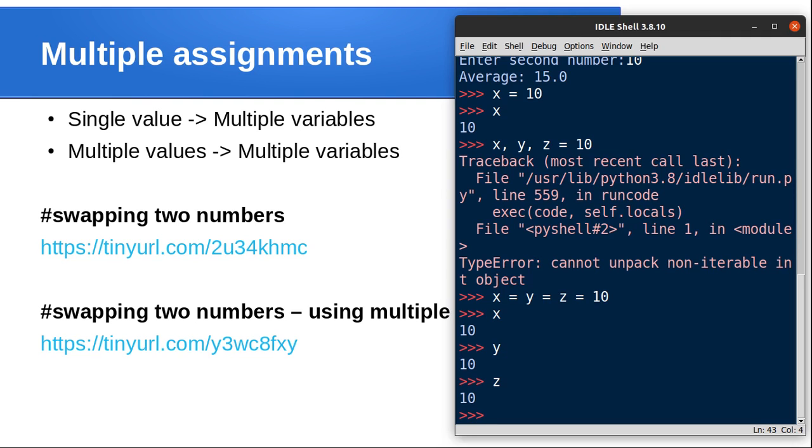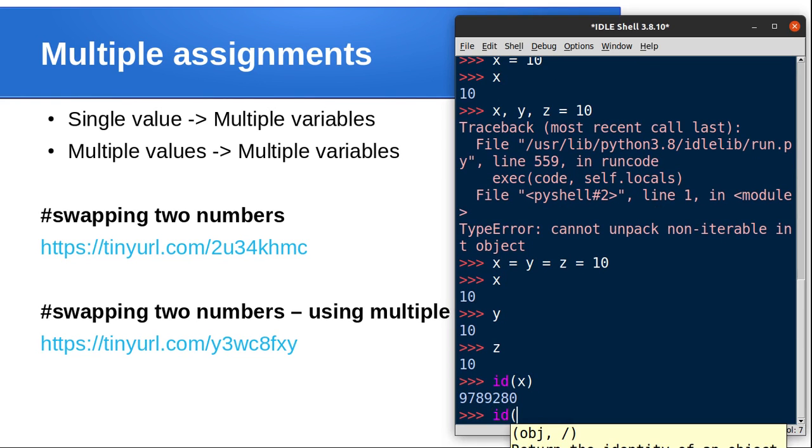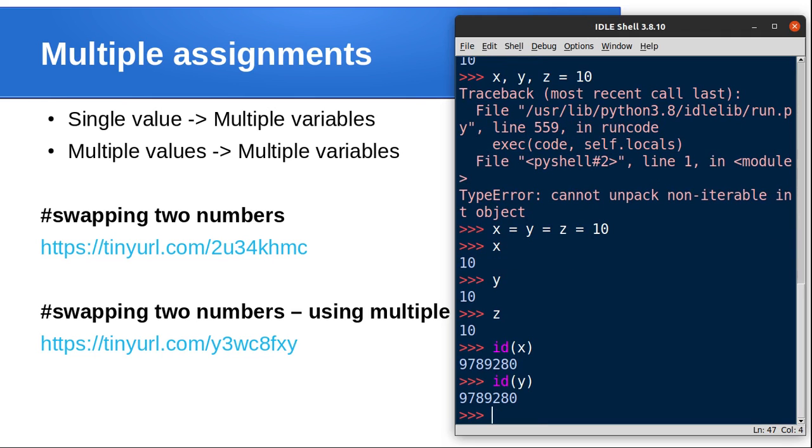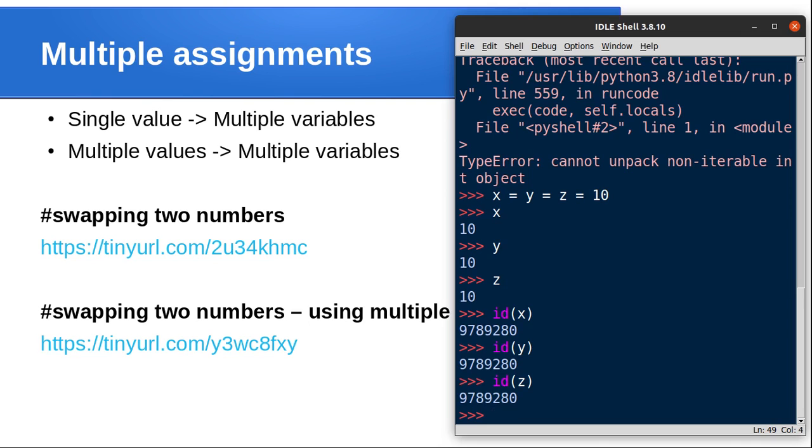Again, we can use the id of x, id of y and id of z. If you see the screen, the locations of the objects are the same. So these three variables point to the same location, and the id is 9789280. This is the first thing: how a single value is assigned to multiple variables. You can add more than three variables also.